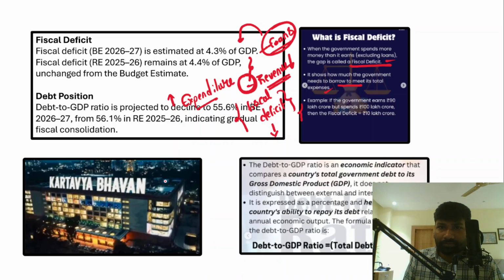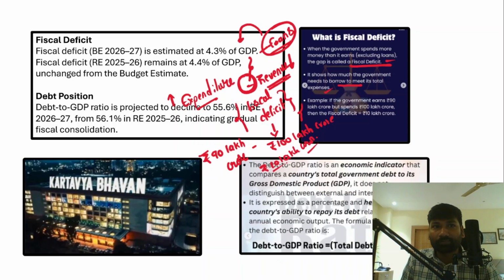Now an example has also been given here. Understand that if the government is earning 90 lakh crore, but the government is spending 100 lakh crore, then the fiscal deficit is the difference, which is 10 lakh crore. So 10 lakh crore is the difference. I hope you have understood the fiscal deficit.